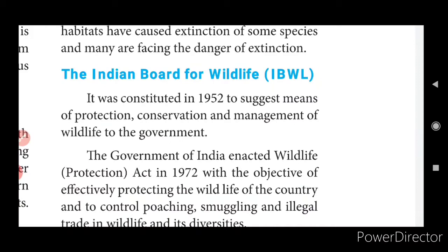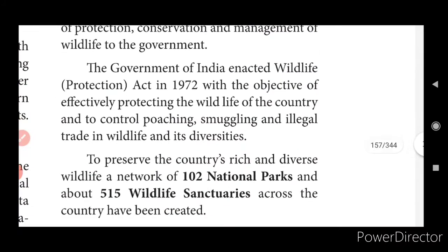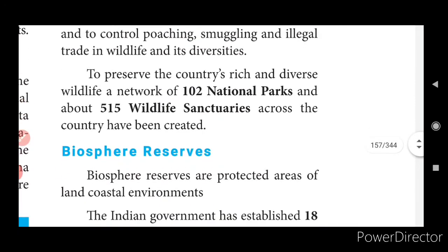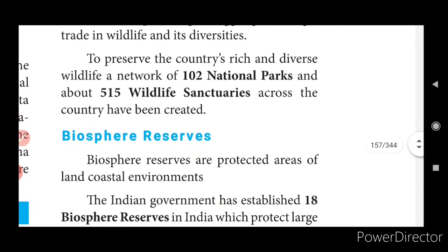The board was brought in for the protection of animals, flora and fauna. The Government of India enacted the Wildlife Protection Act in 1970 with the objective of effectively protecting the wildlife of the country and to control poaching, smuggling and illegal trade in wildlife and its diversities. To protect the country's rich and diverse wildlife, a network of 102 national parks and about 515 wildlife sanctuaries across the country have been created.